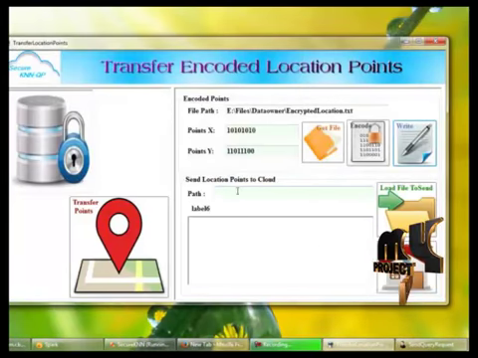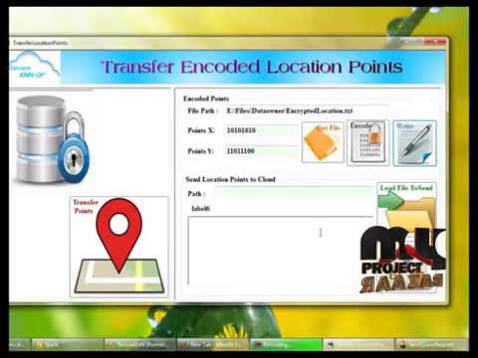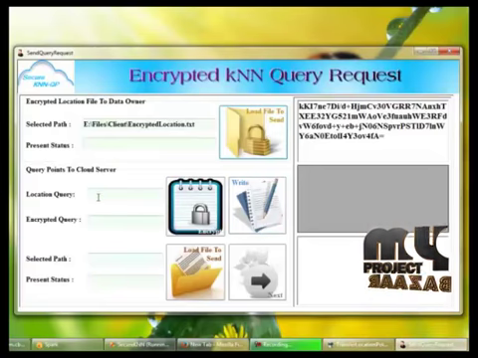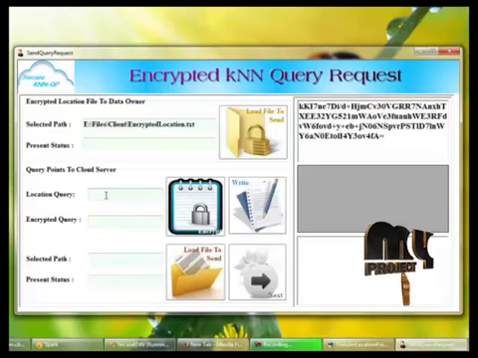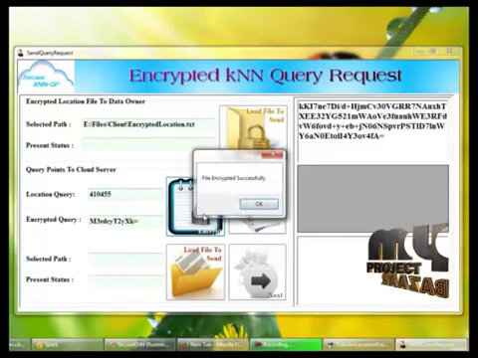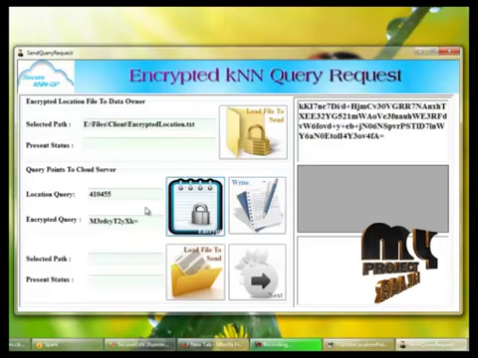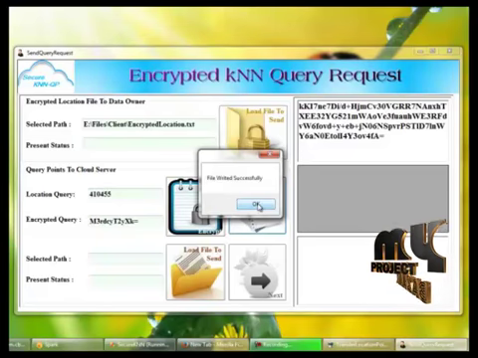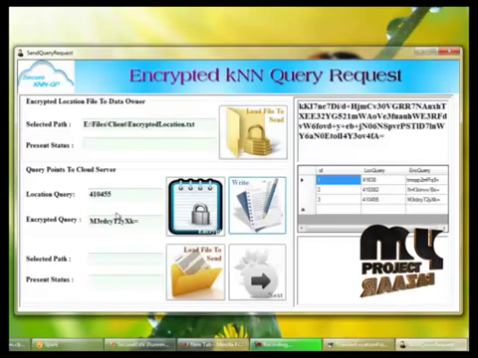Next we have to send the location points to the cloud server. Before that, the client has to send the query point to the cloud server. For that, the client has to enter the query point, and we have to encrypt the query point. File encrypted successfully, and file written successfully, and load the location file and send to the cloud side.